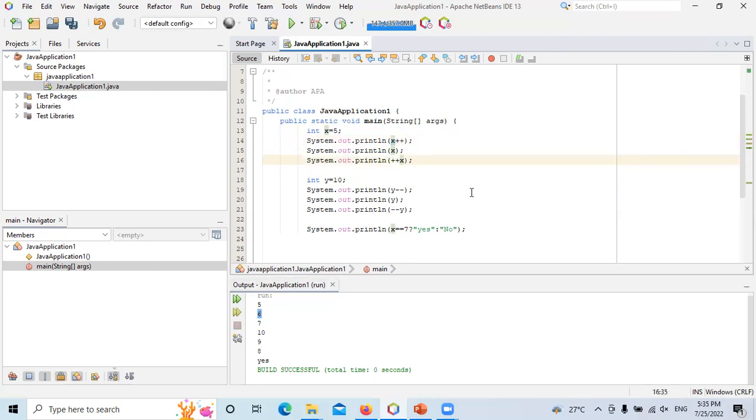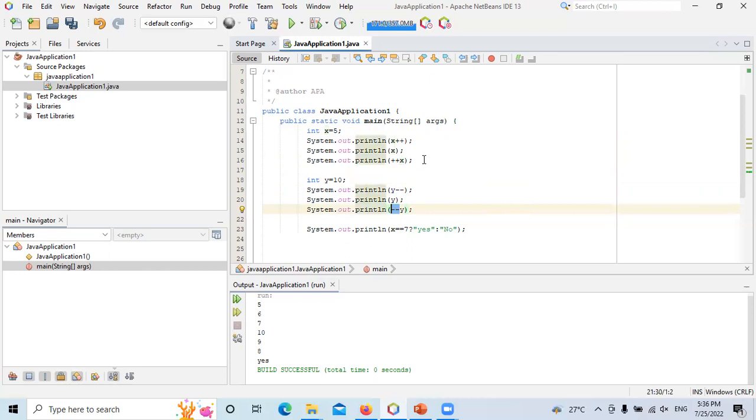Looking at the third line, we do the pre-increment. The meaning of this is, before we actually use the value of x at this certain point, we increment it first, then use it. So here the value was 6. Now when we come here, before we use it, we increment it. From 6, we make it 7. When we make it 7, then we print. So it becomes 7.